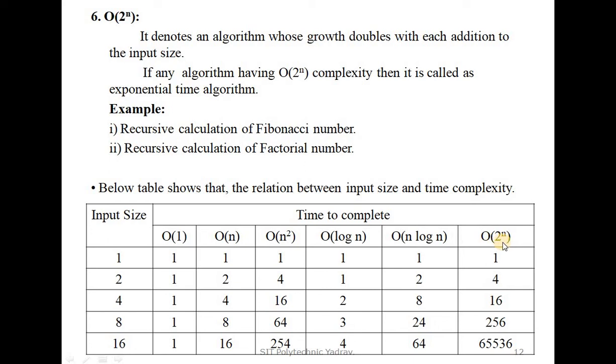Next, big O of 2 raised to n means what? We raise 2 to the power of the given input. Giving input size 1 means 2 raised to 1, which is 2. Giving input size 2 means 2 raised to 2, which is 4. Giving input 4 means 2 raised to 4, and the output is 16. In this table we show the relation between input size and time complexity.